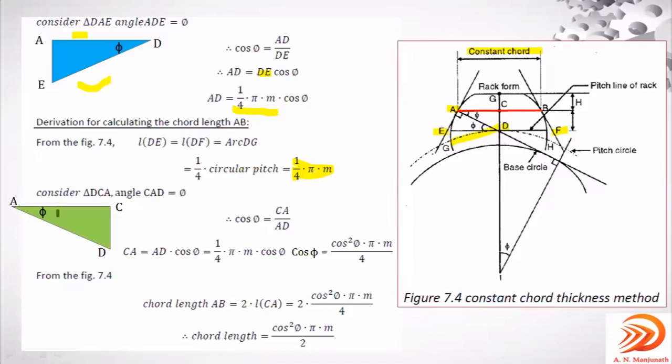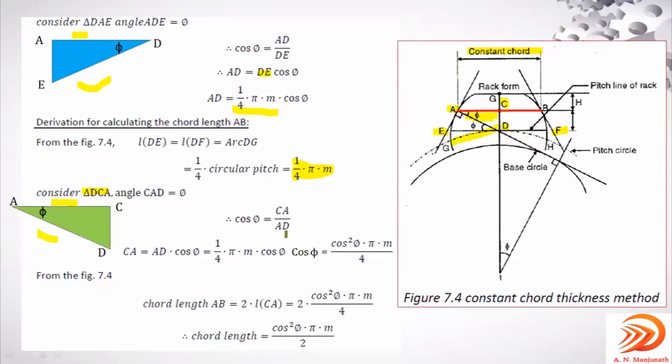Now one more triangle we will consider, DCA. Consider triangle DCA. So D is here, C is here, and A is here. For convenient purpose, I have selected here DCA. So now the angle subtended at the A is phi. So again cos phi is adjacent by hypotenuse, adjacent is this value CA by AD.